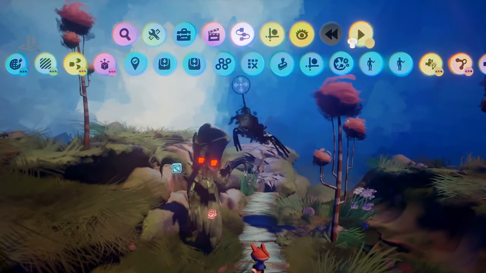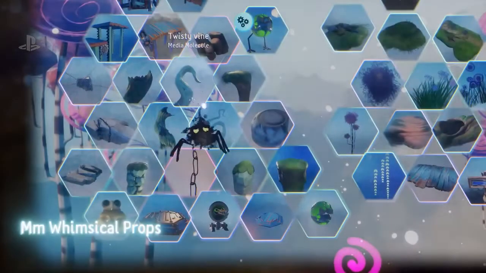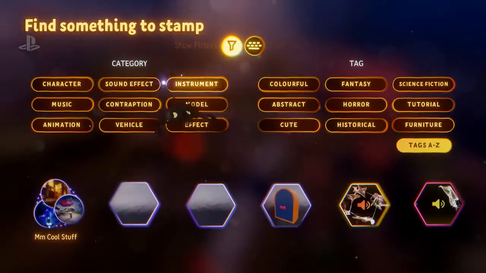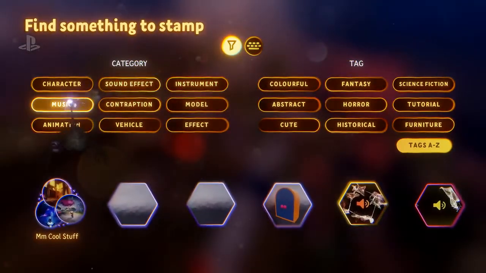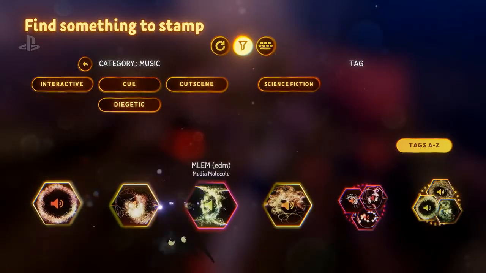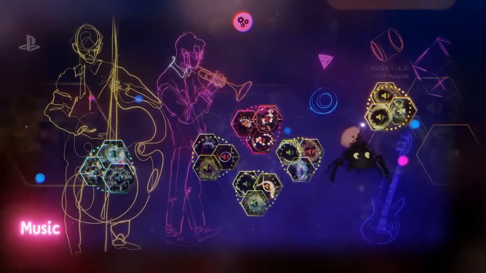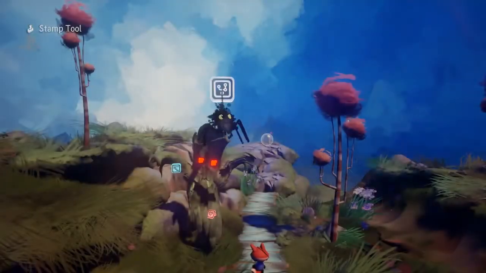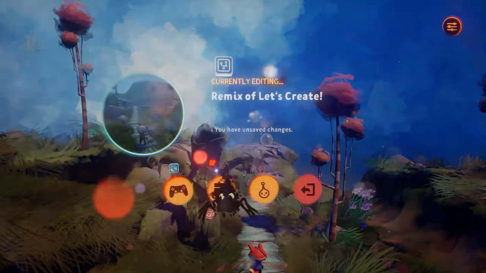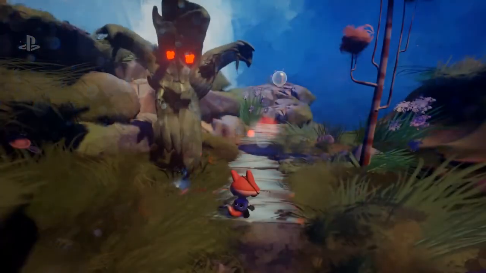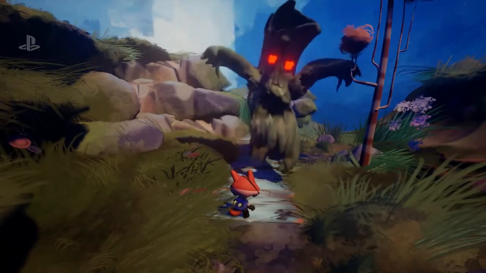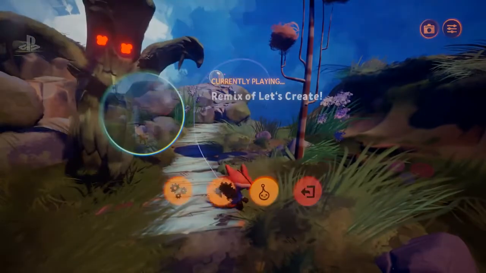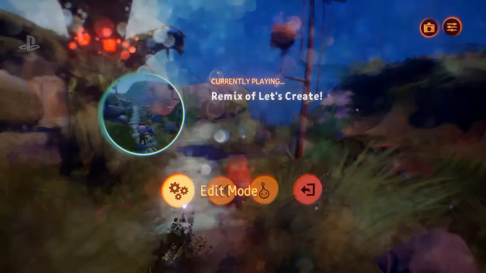Obviously, I could just search for a piece of music that somebody else has made. That's really easy. So you can instantly give your level a bit of atmosphere. So I can just filter this down to the various things here, and let's go into one of these collections, for example. Here we go. I love the interface for searching for all that stuff. So that's it. I've just stamped a piece of music in there, and is there music there? I can't hear very well, but yes, there is. So anyone can do that. That's really easy.